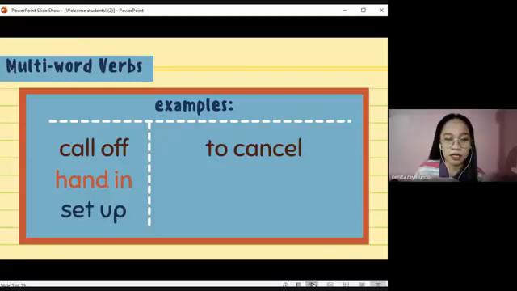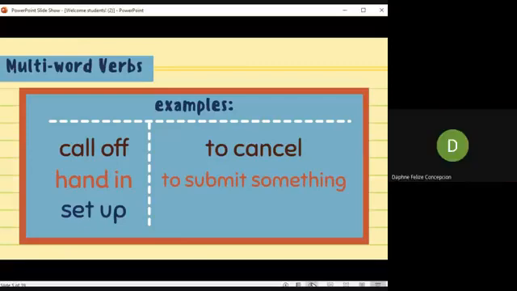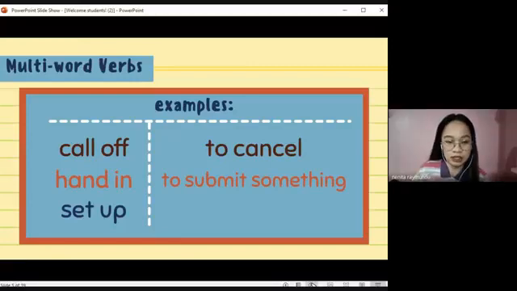Let's see if that's correct. You got it correct. Hand in means to submit something, right? So when students hand in their works to their teacher, it means they submit their works to their teacher. Good job. What about set up? Arrange. Let's see if that's correct. That is correct also. Set up means to arrange. That's why in the sentence, Mary set up the living room based on her preference, we can also say that Mary arranged the living room based on her preference.